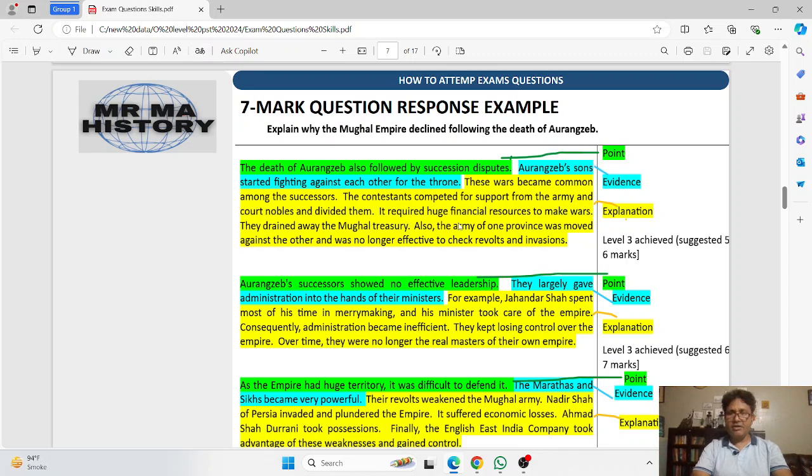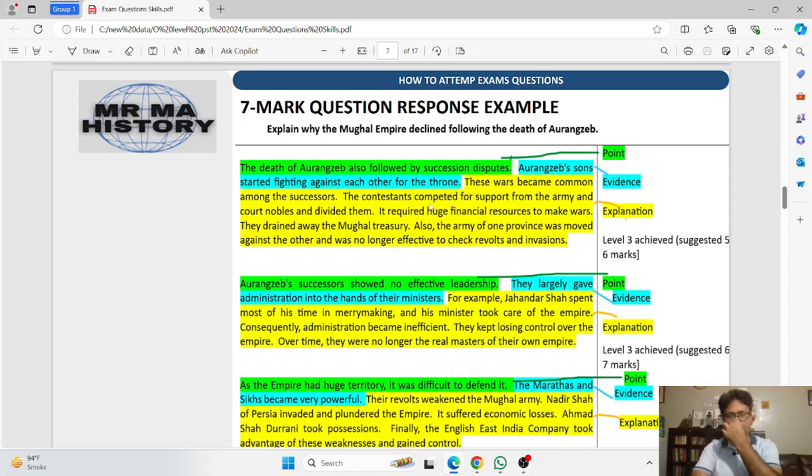Also, the army of one province was moved against the other and was no longer effective to check revolts and invasions. This means the explanation basically shows how succession disputes led to the decline of the Mughal Empire.